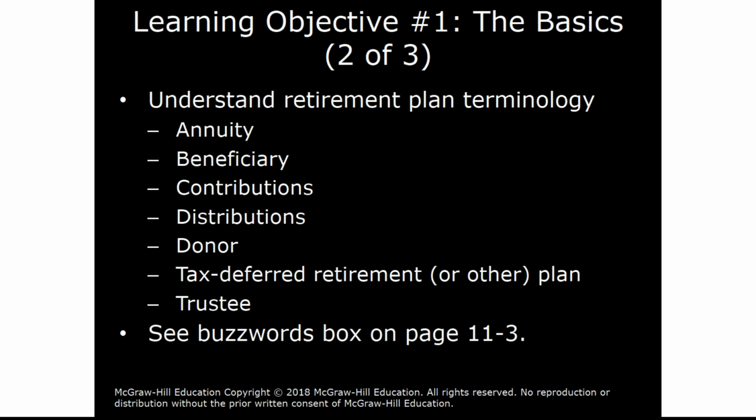A donor can be someone who transfers funds, for example, to another, related taxpayer, out of goodwill and freely given. Tax-deferred retirement accounts or other plans, we'll talk a little bit about those, such as 401ks and IRAs. And a trustee is someone who will manage the funds in a trust. Often it's the same person who contributes to the trust.